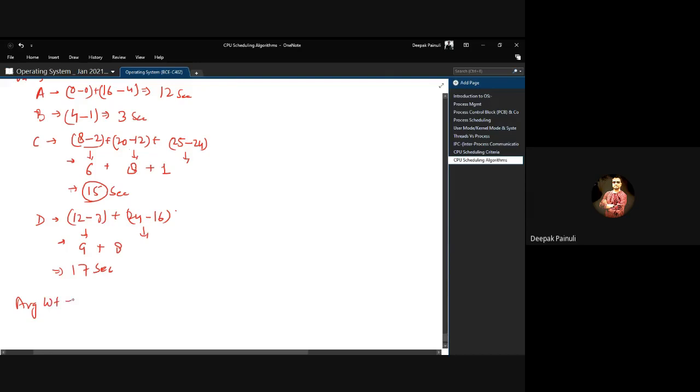So the average waiting time for the system will be 12 plus 3 plus 15 plus 17 upon 4, right?